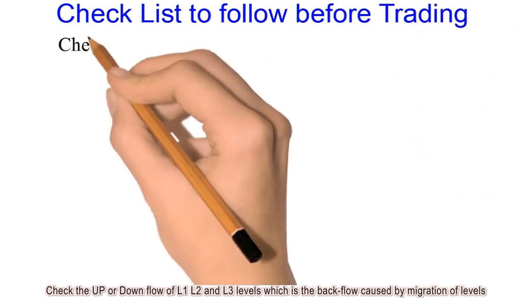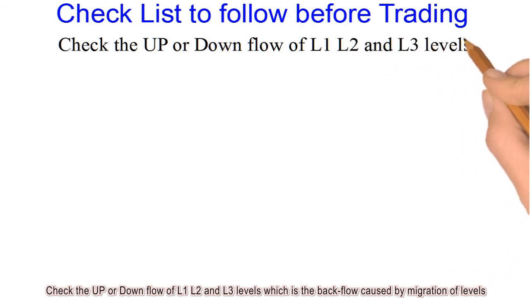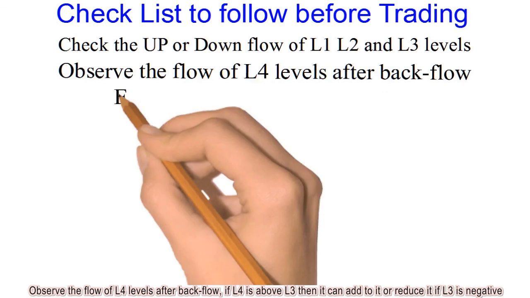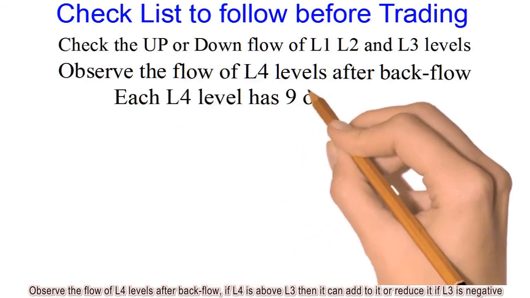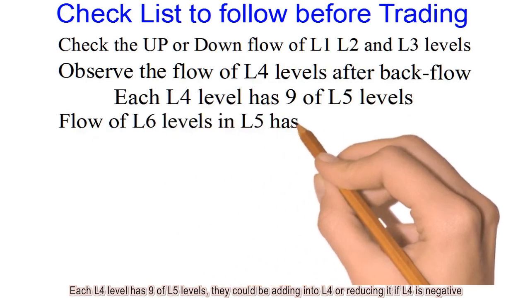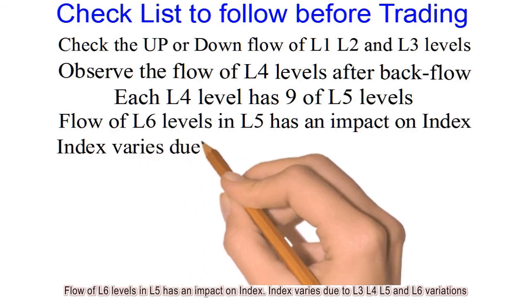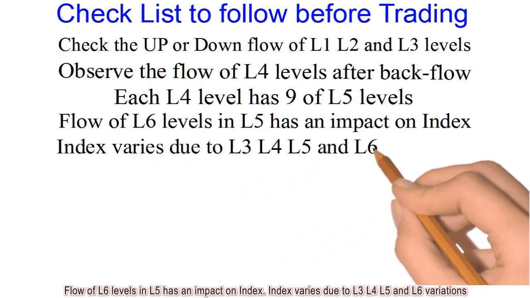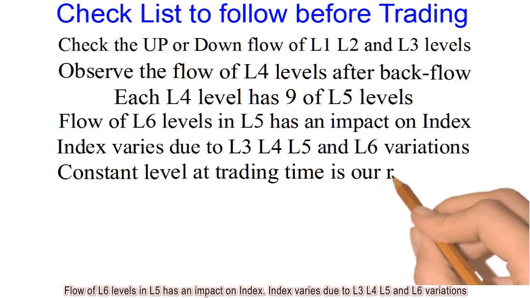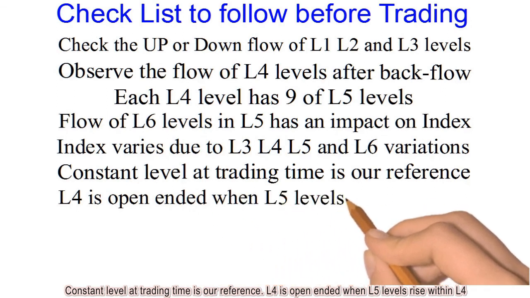Checklist to follow before trading. Check the up or down flow of L1, L2 and L3 levels, which is the back flow caused by migration of levels. Observe the flow of L4 levels after backflow. If L4 is above L3, then it can add to it or reduce it if L3 is negative. Each L4 level has 9 of L5 levels. They could be adding into L4 or reducing it if L4 is negative. Flow of L6 levels in L5 has an impact on index. Index varies due to L3, L4, L5 and L6 variations. Constant level at trading time is our reference.